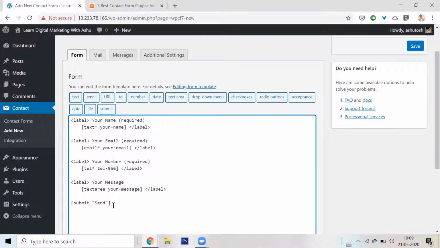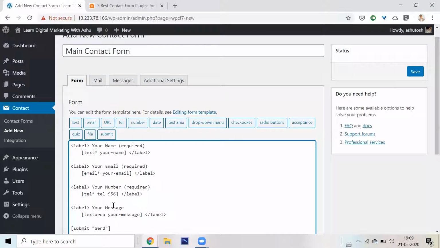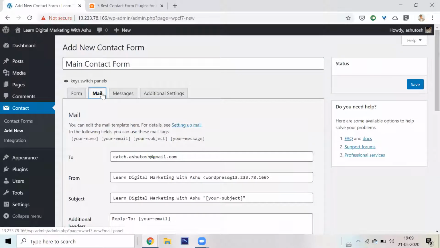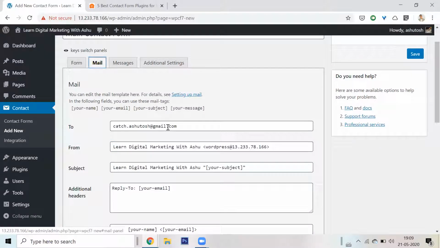So now I don't want the submit. Whatever, I've saved it. Now, what about the email? What will happen is when somebody fills in this contact form, an email will be generated and it will be sent to me, or to anybody I want. So here I can put in my email address or whatever.